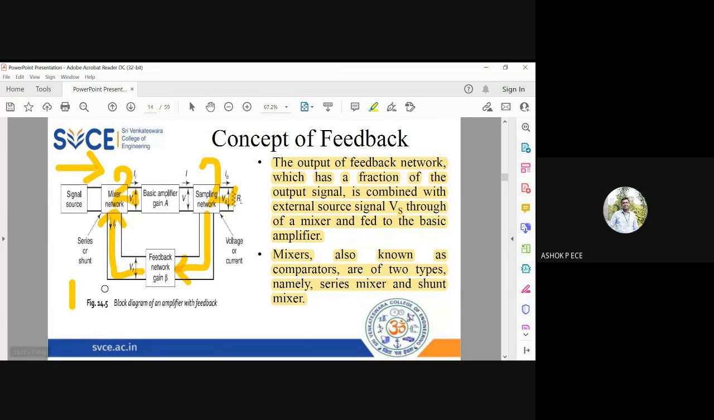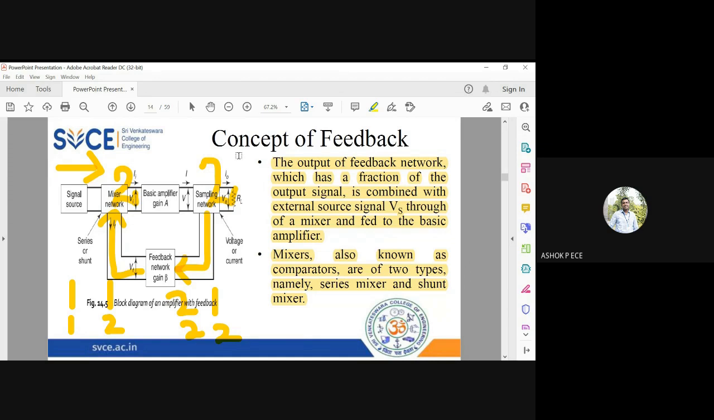Mixing network 1, sampling network 1. Mixing network 1, sampling network 2. Mixing network 2, sampling network 1. Mixing network 2, sampling network 2. This 1 and 2 indicate the two types, okay? So totally 4 circuits are possible, which is essentially going to be the 4 types of amplifiers we have seen: voltage amplifier, current amplifier, transconductance amplifier, and transresistance amplifier.